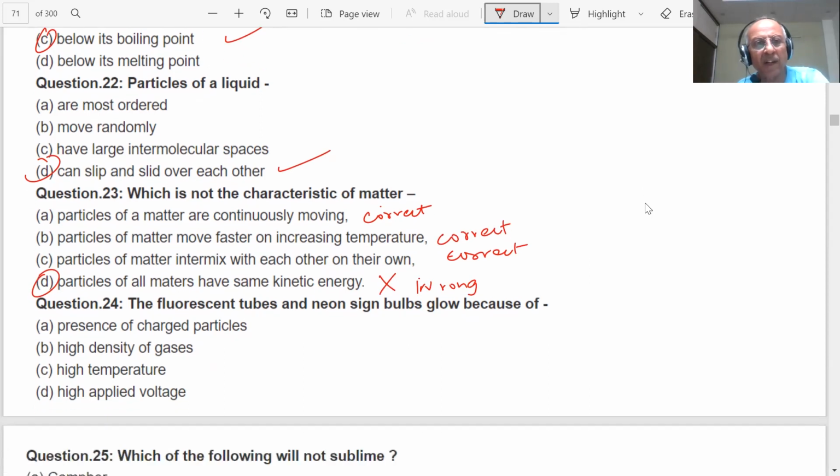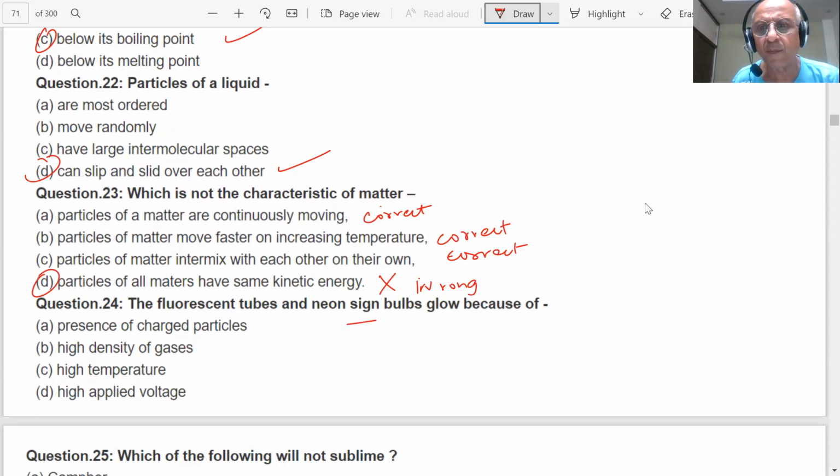Next question is coming. The fluorescent tubes and neon sign bulbs glow because of: high temperature, presence of charged particles, high density of gases. High temperature is there in a bulb also. What is so special? I'm saying neon sign bulbs. Presence of charged particles.